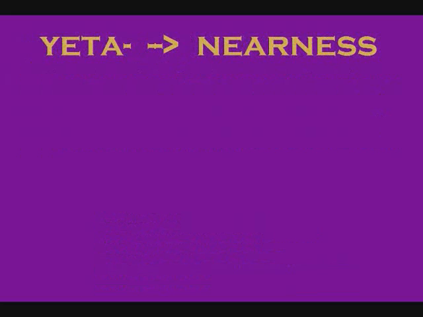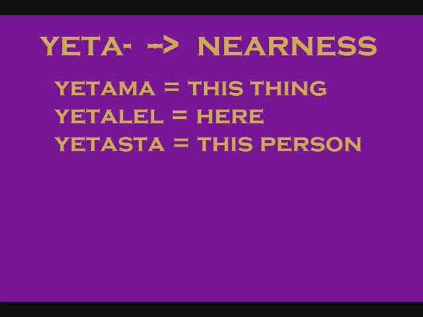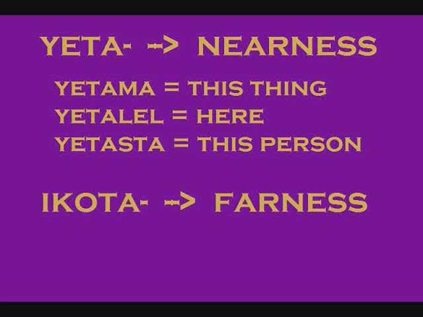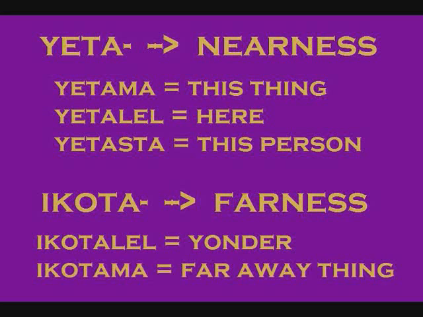There are two more demonstratives. Words beginning with yeta connote nearness, such as yetama, this thing, or yetalel, here, or yetasta, this person. And words beginning with ikota connote farness, such as ikotalel, yonder, or ikotama, that faraway thing.